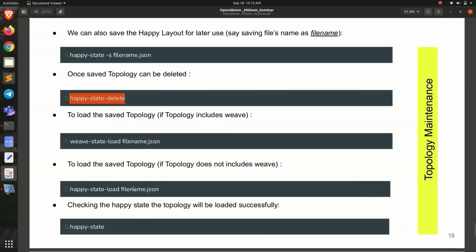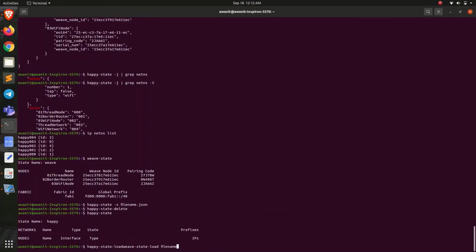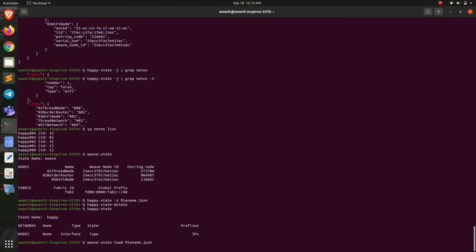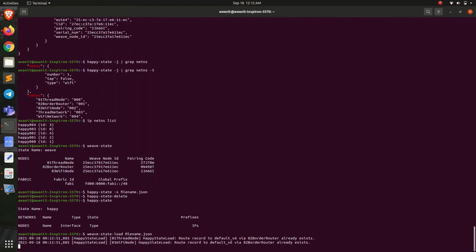Now here is a fun part. There are two commands, happy state load or weave state load. If we are using weave, then we should go for that, because if we use happy state, then weave configurations will not be loaded. So it's better to go with weave state load. Let's see whether weave state will revive our topology or not.